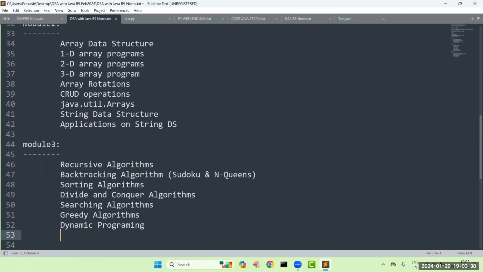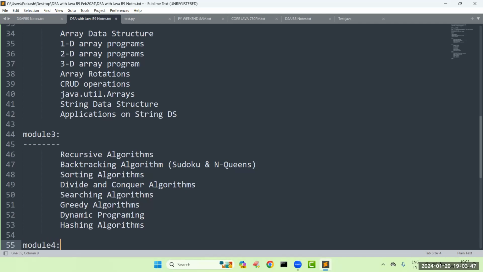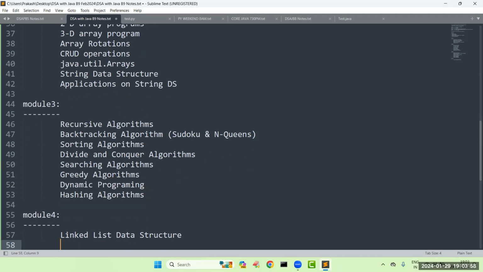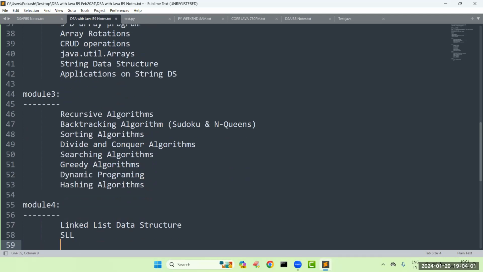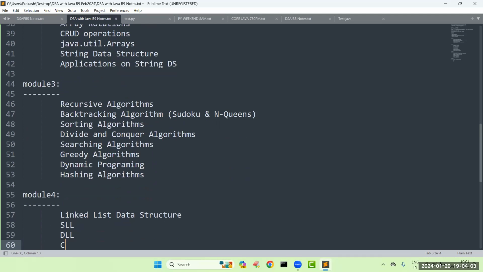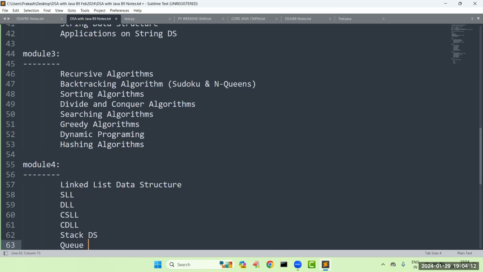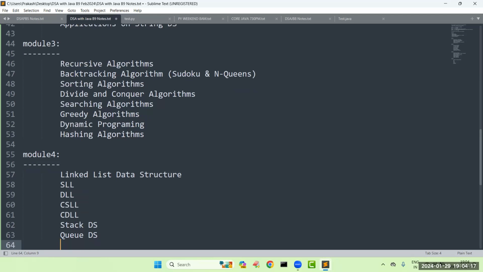Next, after that, even some hashing algorithms are also there. That part also we are going to discuss in this third module. And the fourth module is a single module where we are going to focus only on one concept, which is the linked list data structure, which is very, very important. As a part of this, we are going to see single linked list, double linked list, circular single linked list, circular double linked list, and in continuation I'm going to take the help of the stack data structure. Even we are going to focus on queues. There are different types of queues; that part also we are going to see.